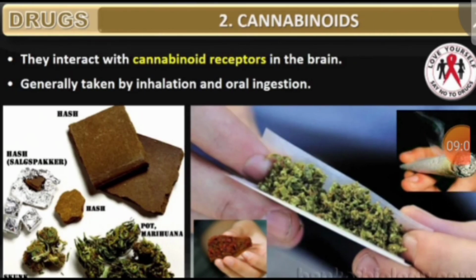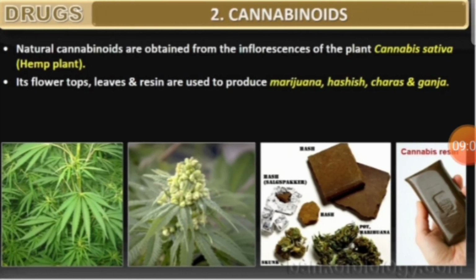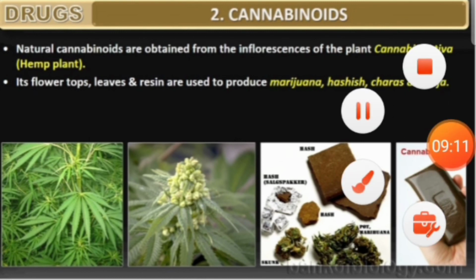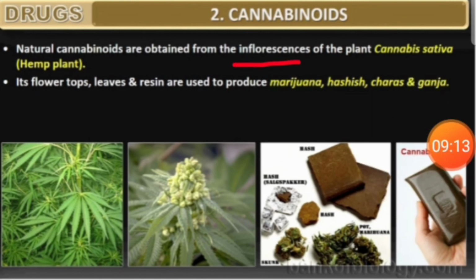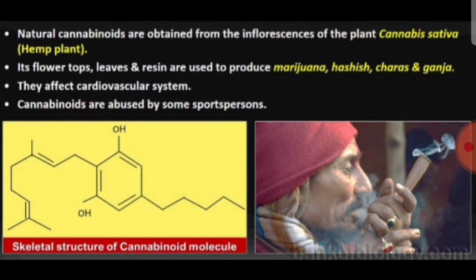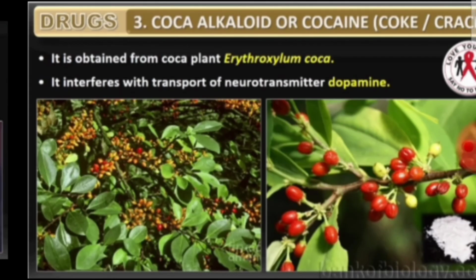Then cannabinoids act on the cannabinoid receptors present in the brain, and these cannabinoids are obtained from the inflorescence of the plant called Cannabis sativa or hemp plant. Here the flower tops, leaves and resins are used to produce marijuana, hashish, charas and ganja. They affect the cardiovascular system. You can see the skeletal structure of the cannabinoid molecule.